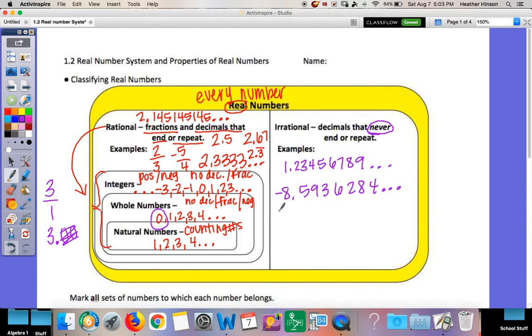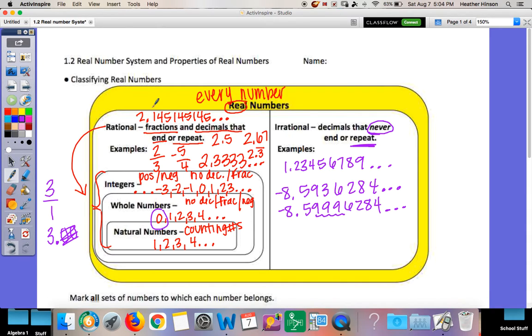Now, if you do have just a random number that repeats, like if I did 59996284, the repeat means it has to repeat forever. This repeats for a second, but it doesn't go forever. So that falls under irrational, not rational.